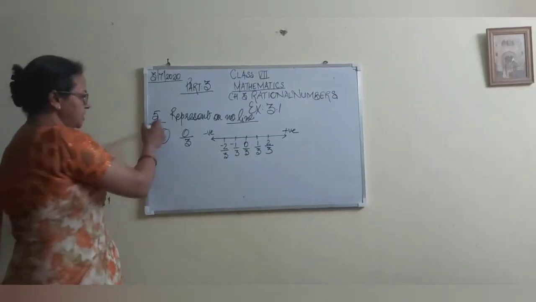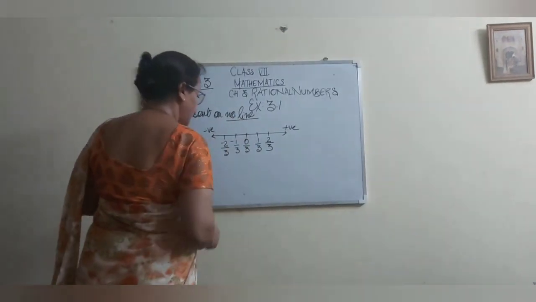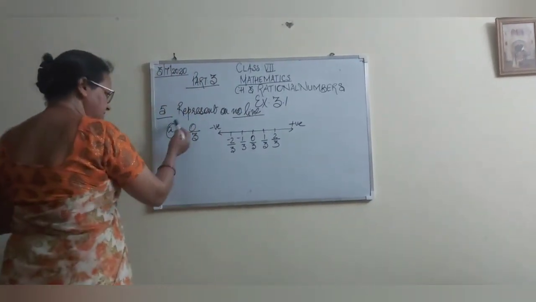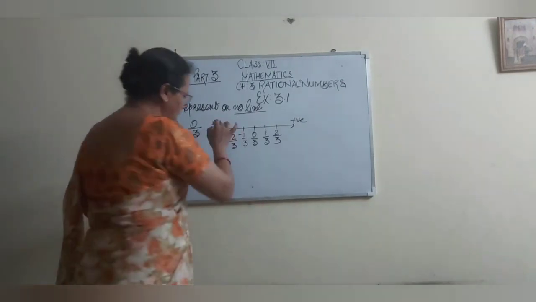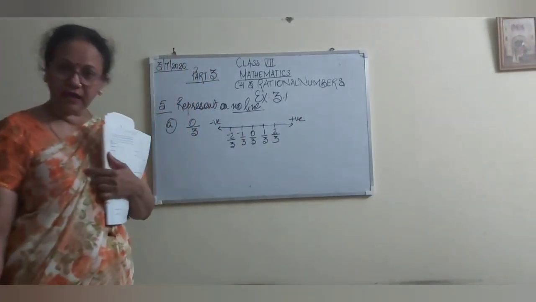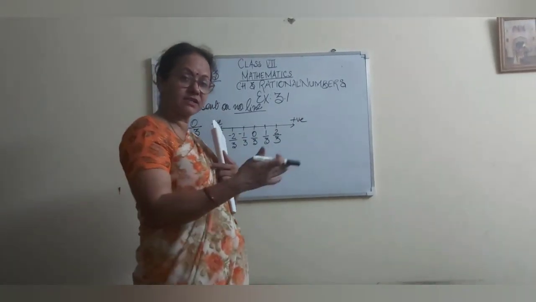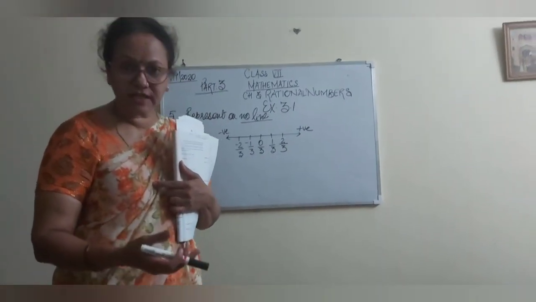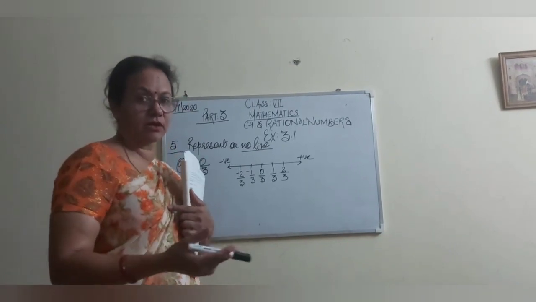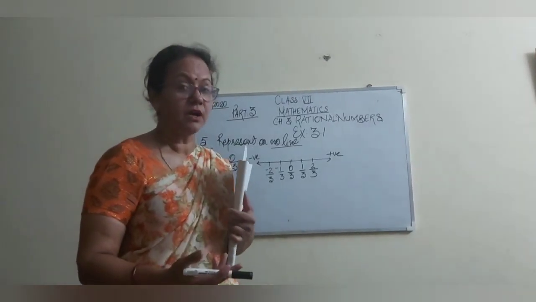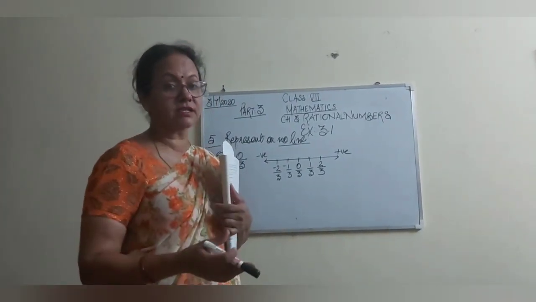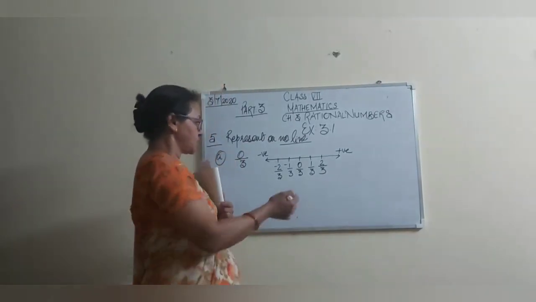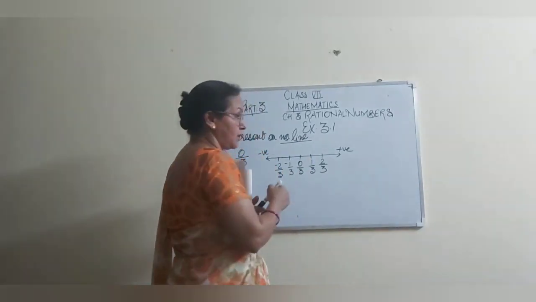Now students, question number 5. Represent the given rational numbers on a number line. First is 0 by 3. I have told you we will draw a line, which can be extended in both directions, left hand side as well as right hand side, endlessly. This is the definition of a line. It can be extended endlessly in both directions. So this is the origin 0.